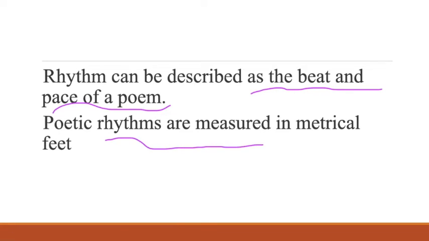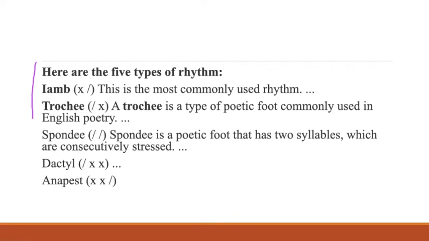Now, these poetic rhythms are measured in metrical feet. I mean, out of the rhythm, you will come to the metrical feet. And metrical feet, I have already discussed in that video. This was the chart which I gave you there, that we have the 5 types of rhythm, and these are actually the metrical feet. You have iamb, for example. If we have 2 syllables, this cross sign is for the unstressed, and this slant is for the stressed. I have already explained these terms.